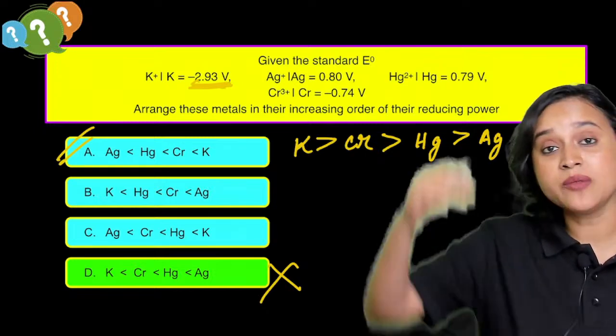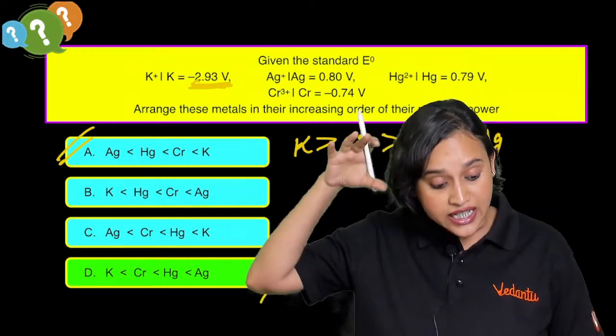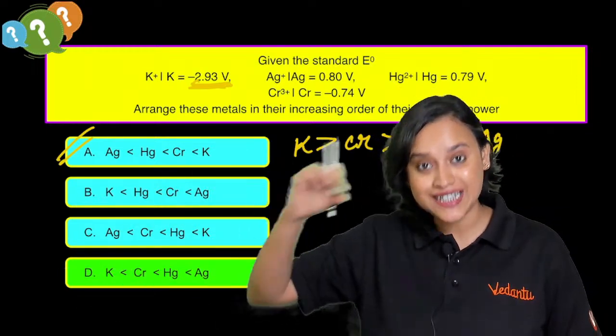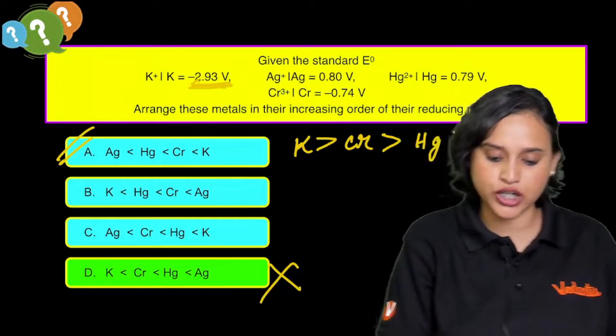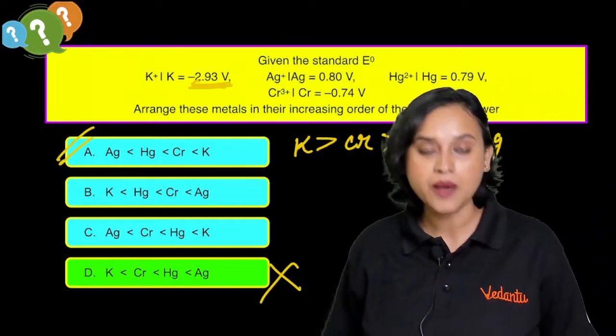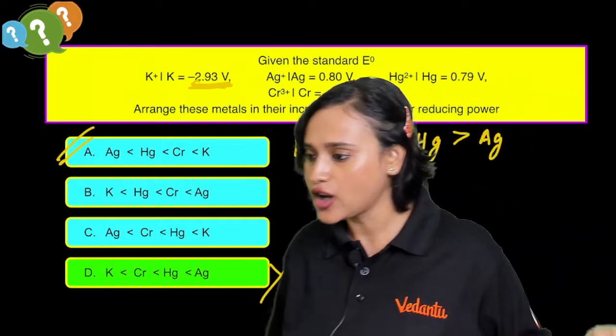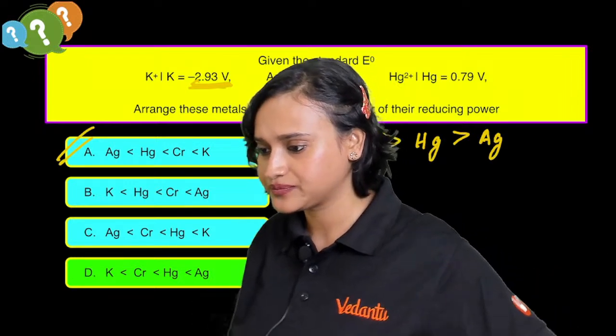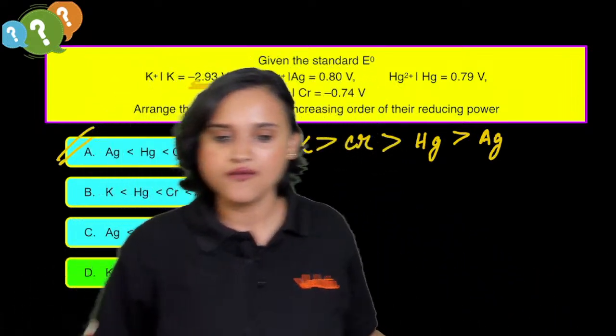Yeah, potassium is anywhere at the bottom, guys. If lithium is the strongest, then potassium is the second last one. So it will be potassium, minus 2.93. Roshni, do we understand? Yes, very good.